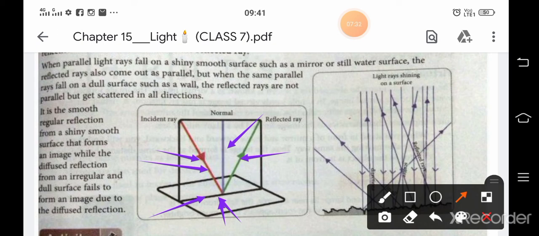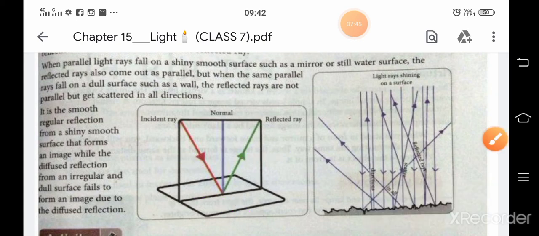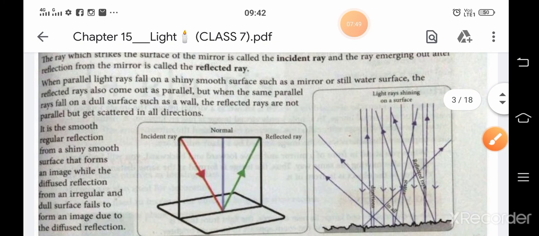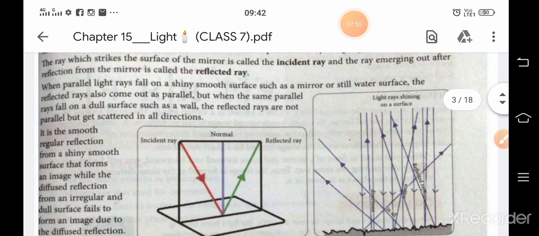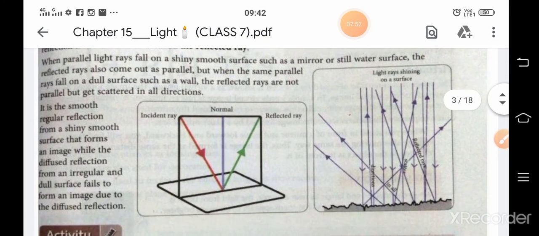Here we draw an imaginary line which is perpendicular to the object and it is known as normal. So this is about reflection, the light gets reflected.